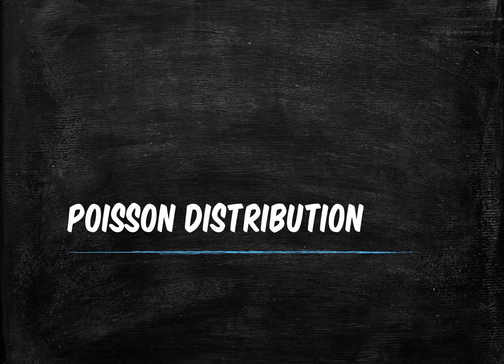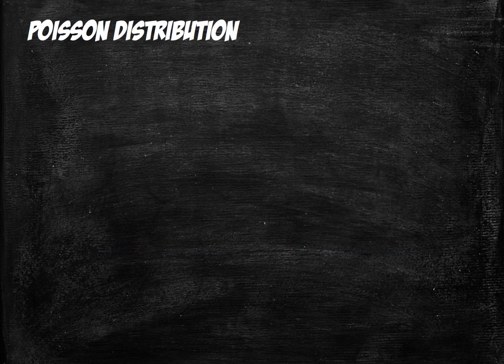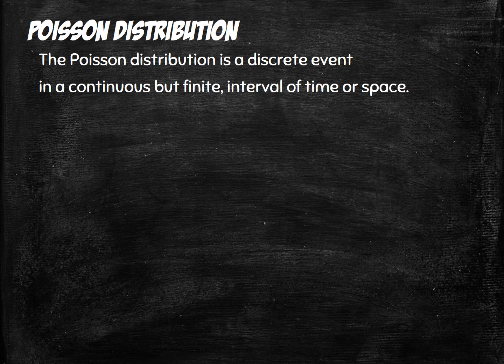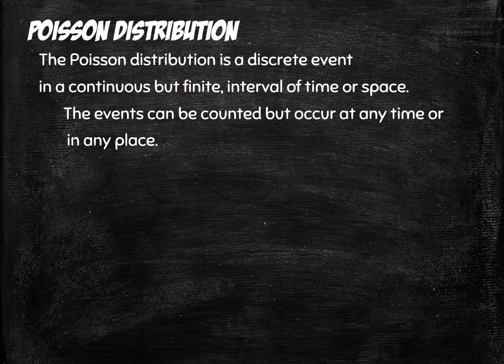So here we're looking at the Poisson distribution. Now, Poisson distribution is a discrete event at a continuous but finite interval of time or space. So it's measured per unit of time or per square metre or something like that. The events can be counted but can occur at any time or at any place. This will come clearer with a little bit of an example.